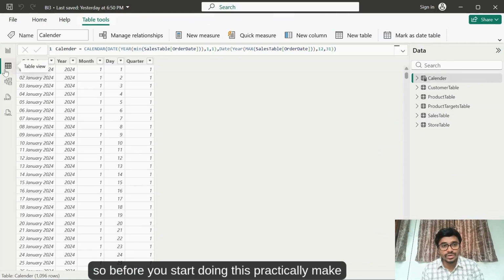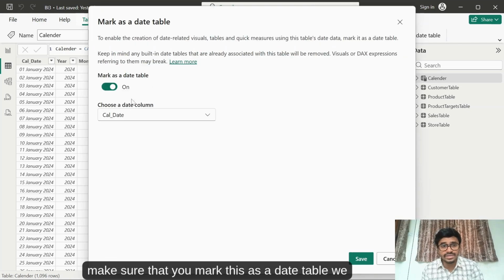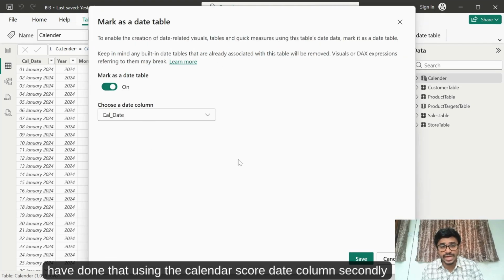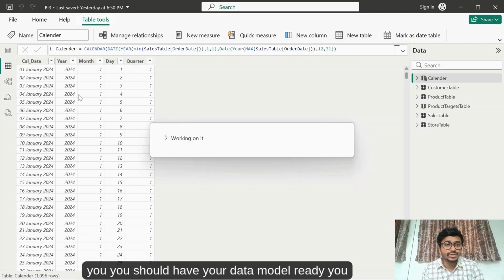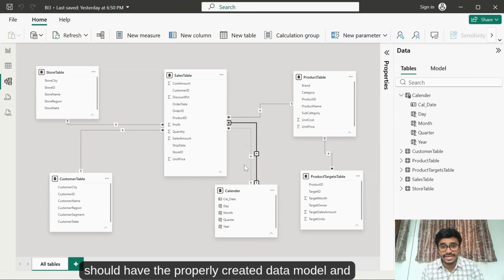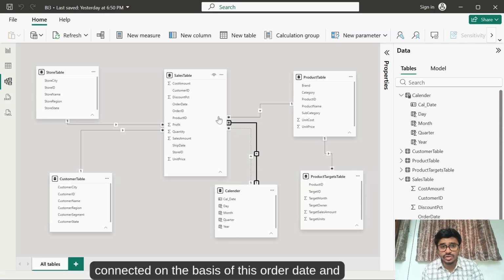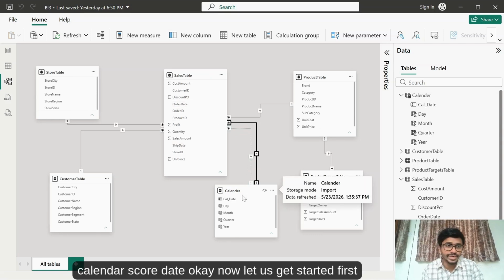So before you start doing this practically, make sure you have the calendar table created like this. Also make sure that you mark this as a date table. We have done that using the Calendar_Date column. Secondly, you should have your data model ready. You should have the properly created data model, and make sure that this calendar table and sales tables are connected on the basis of this order date and Calendar_Date. Okay, now let us get started.